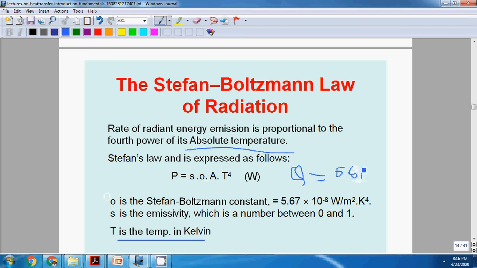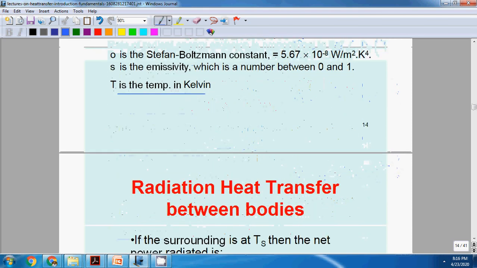A is the area, and T raised to 4. This is the equation for radiation heat transfer. Here epsilon is the emissivity, whose value is between 0 and 1. We'll discuss in detail regarding radiation heat transfer.